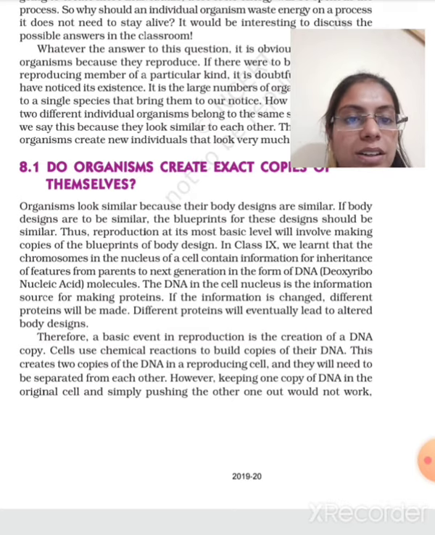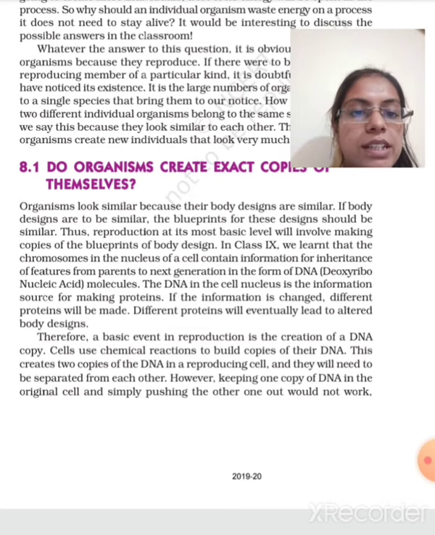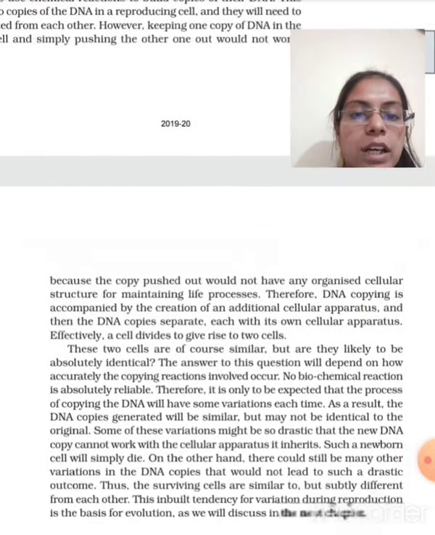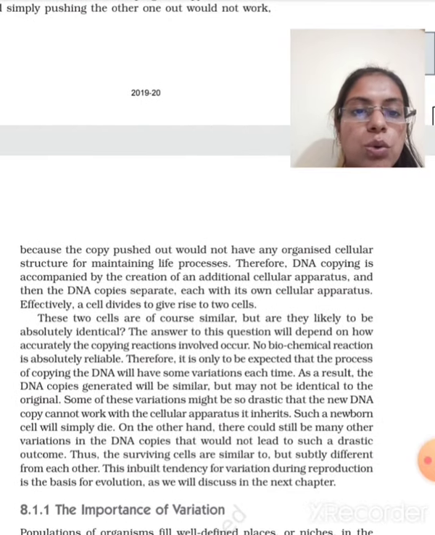Cells use chemical reactions to build up copies of their DNA. This creates two copies of DNA in a reproducing cell, and they will need to be separated from each other. However, keeping one copy of DNA in the original cell and simply pushing the other one out would not work, because the copy pushed out would not have an organized cellular structure for maintaining their life processes.